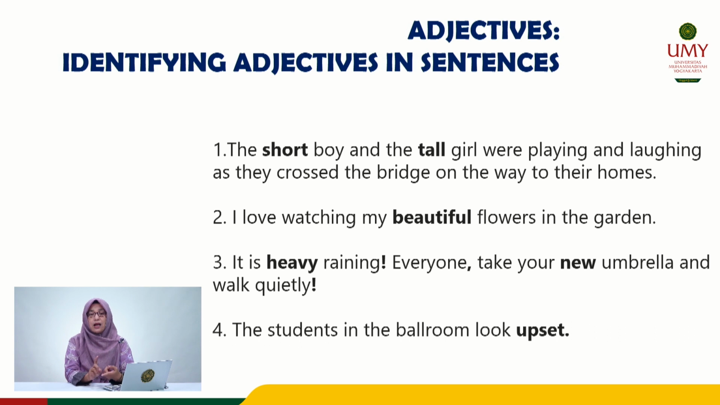Number 1, the short boy and the tall girl were playing and laughing as they crossed the bridge on the way to their homes. Which one is the adjective? Yes, the adjectives are identified by the bold in the sentences. So the words short and tall are adjectives. Another example, I love watching my beautiful flowers in the garden. So the word beautiful here is the adjective.